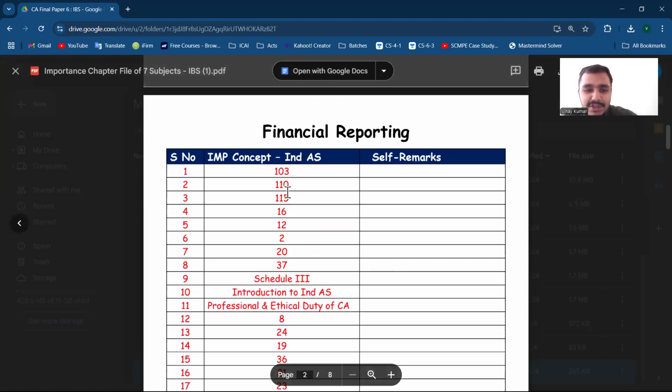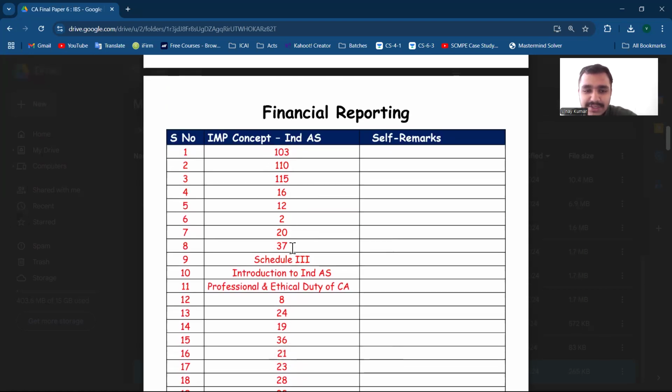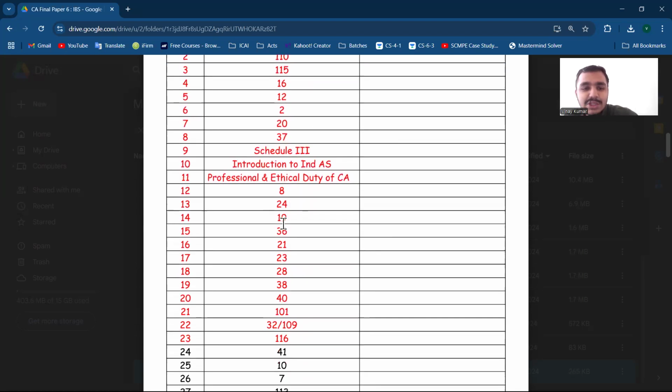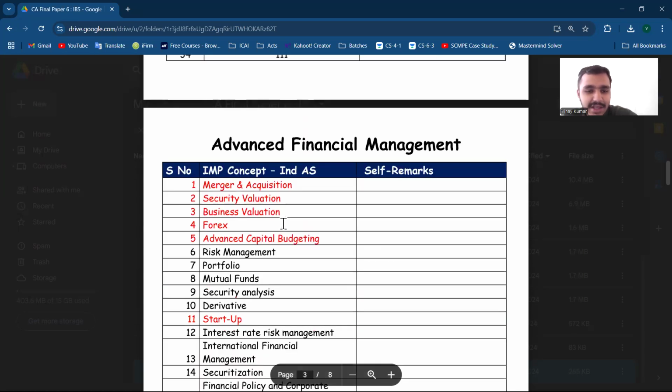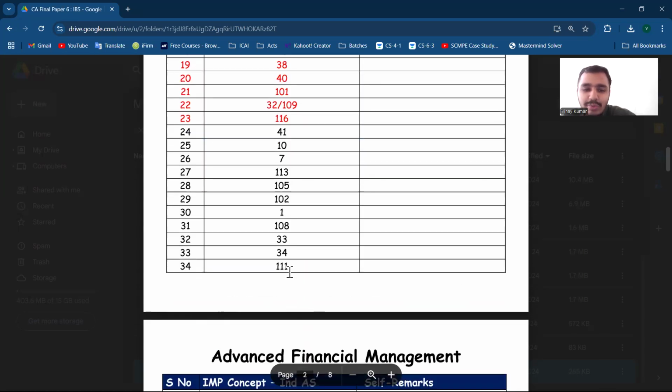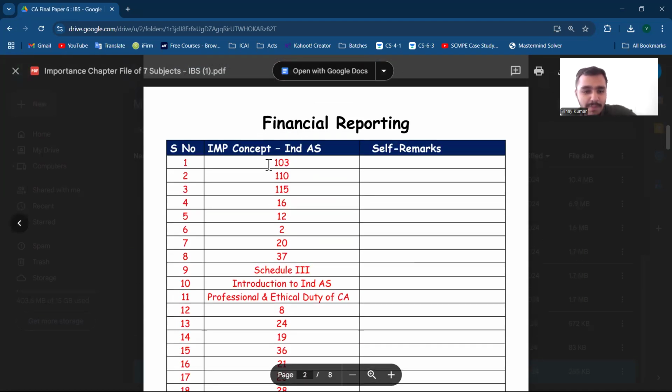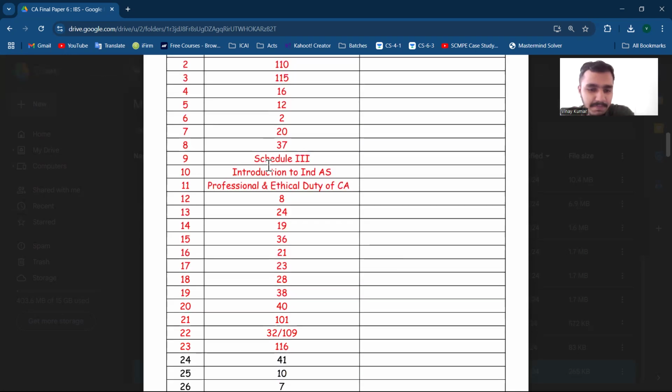Firstly, like 103, 115 in financial reporting, 1612: more questions are being asked particularly from these areas, and professional ethics, and this is recently added, Schedule 3 compliances. So ICAI mostly touches these areas in FR, and someone should do all the topics quickly, but if someone runs short of time, then he can quickly do only the initial topics.